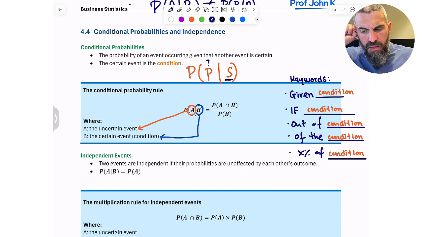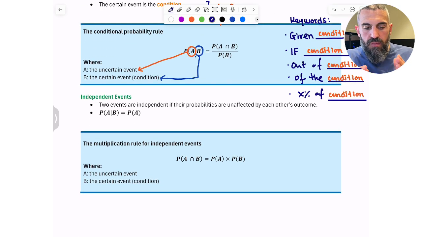Now, when two events are independent, then it means that the outcome of one does not affect the outcome of the other. Where the probability of A given B is the same thing as just the probability of A by itself. You see, the fact that B has happened didn't really change anything. I'll give you an example.